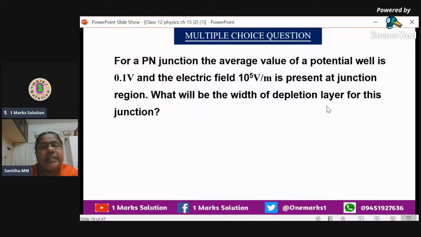Now the question here is, what will be the width of the depletion region for this junction? What is the depletion region? When two types of semiconductors, p-type and n-type, join together, we can't join them as such. In one semiconductor itself, we dope one side trivalent and one side pentavalent.